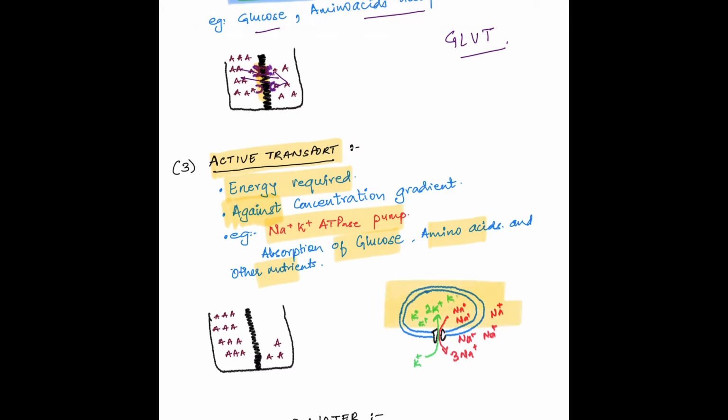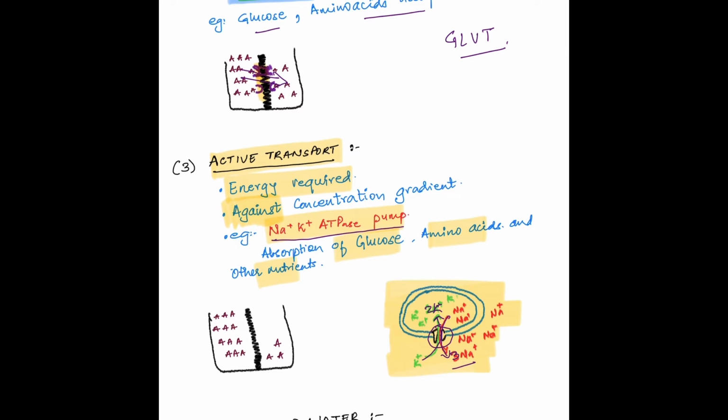Let's look at the sodium-potassium pump. This is a diagrammatic representation of a cell with sodium-potassium pump present in the cell membrane. It pumps 3 molecules of sodium out of the cell and 2 molecules of potassium inside the cell. Our cells are like bags of potassium.